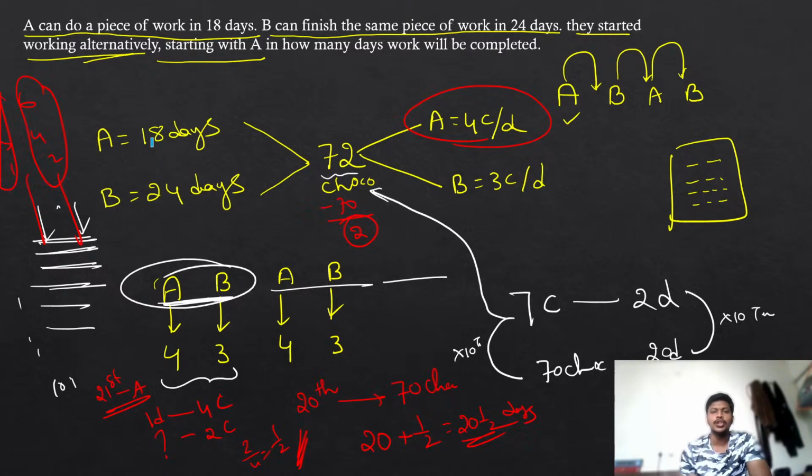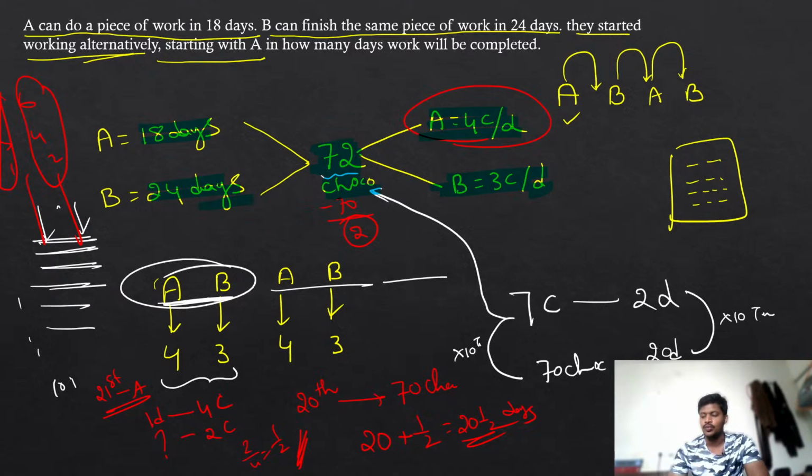Now, what you need to do here is, irrespective of the problem, you need to find out 3 things. First one, what is the total number of chocolates we are having? That is, what is the amount of work you have to do? That is nothing but the total number of chocolates, which is nothing but the LCM of the given days. That is the first step. Once you have found the LCM, then find out how many chocolates a person can eat in one day, because we are going to call that the speed. Up to this part, irrespective of the problem, we are going to do the same thing.